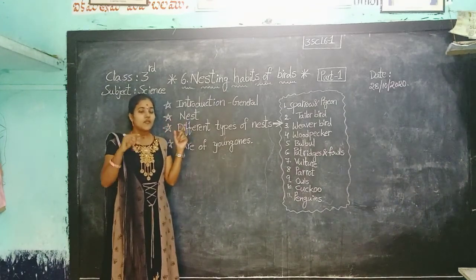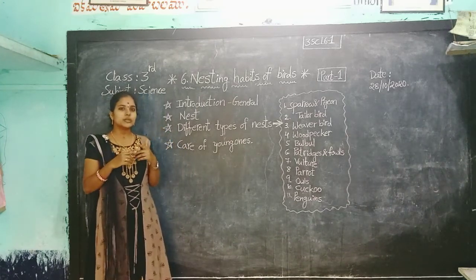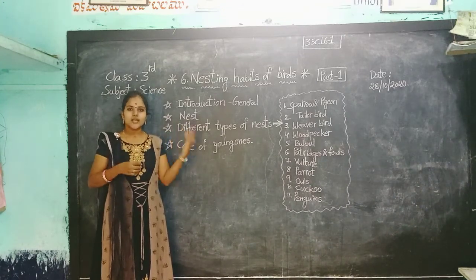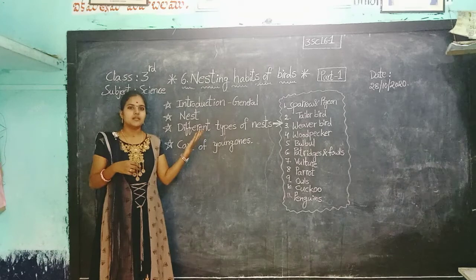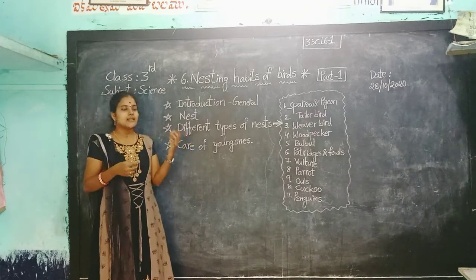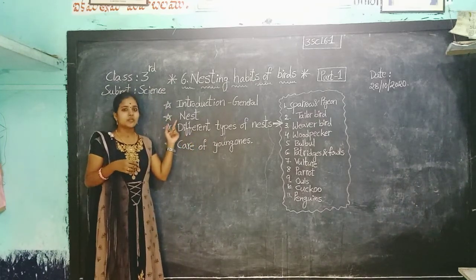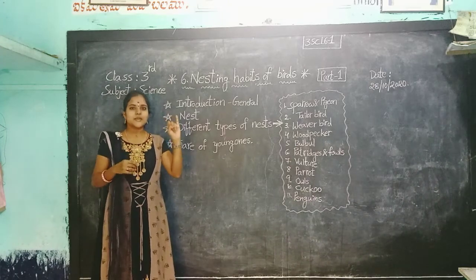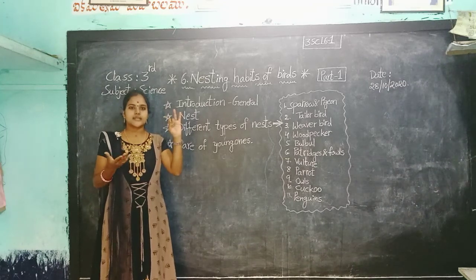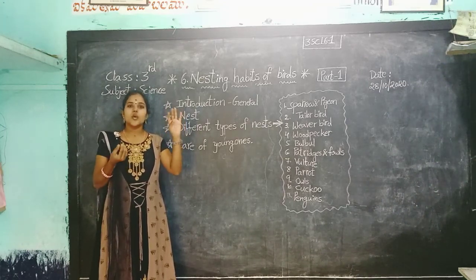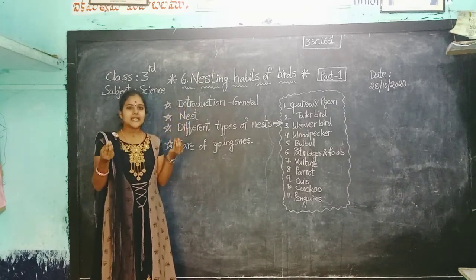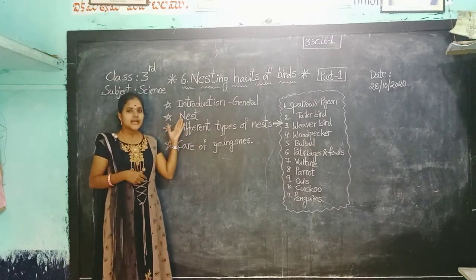Did you get the point? What are the materials the birds use to build a nest? Very good. Twigs, leaves, old cloths, papers, wool, straw, grass. These are some of the materials the birds use to make a nest. Okay children, once again, twigs. Twigs means small sticks, we call them twigs. Twigs, grass, you know that grass. Next one, leaves, old cloths, paper pieces. Next one, wool. These are all the materials used by the birds to make the nest.